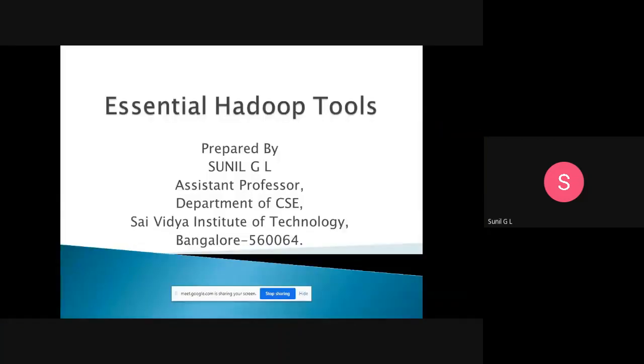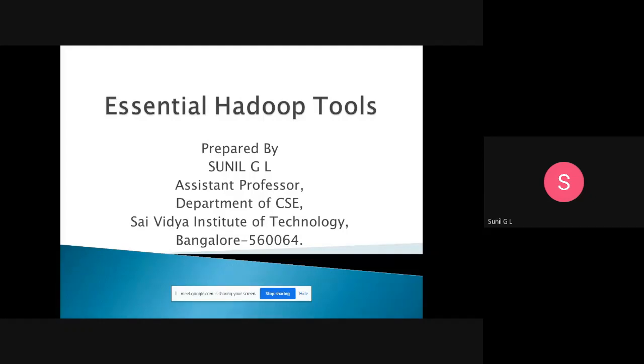Good morning, students. Today we will discuss the essential Hadoop tools. In the previous class, I discussed different types of Hadoop tools for big data. So, according to your syllabus, we have picked some very important Hadoop tools. Those we will discuss in detail.